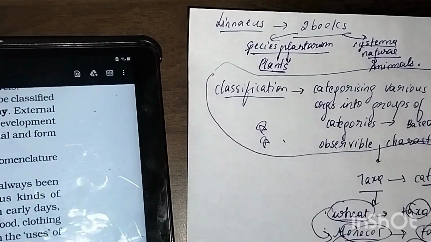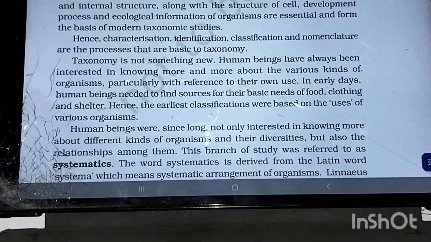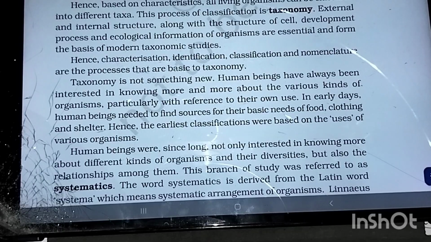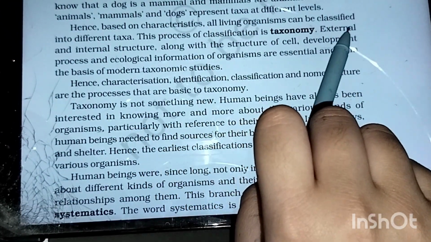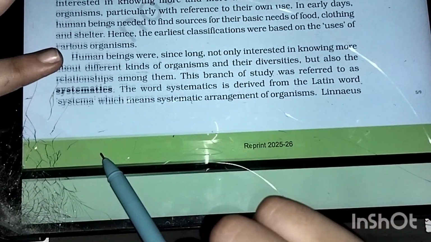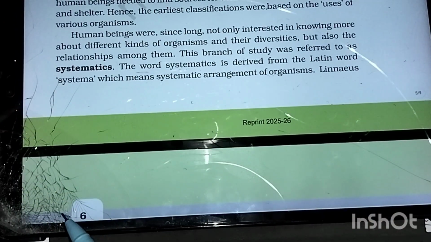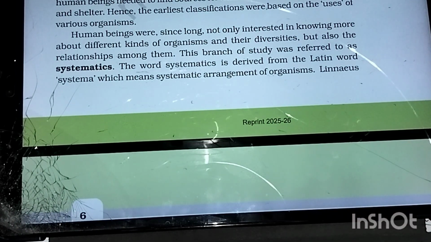Next, back to the NCERT. Systematics is basically knowing the relationships among organisms, and also knowing their ancestral information.